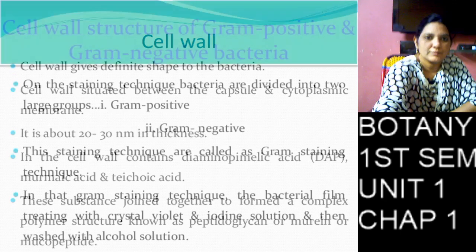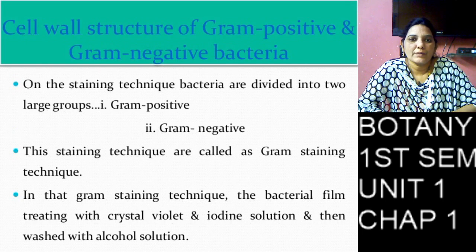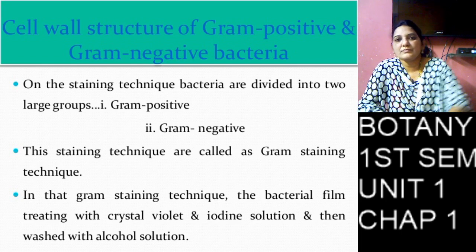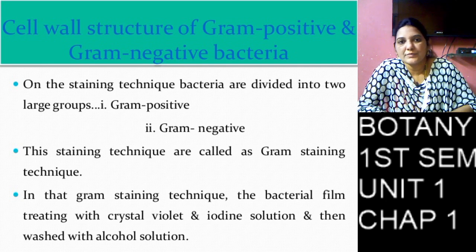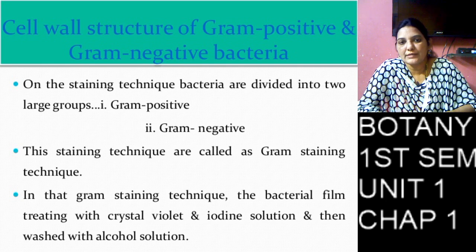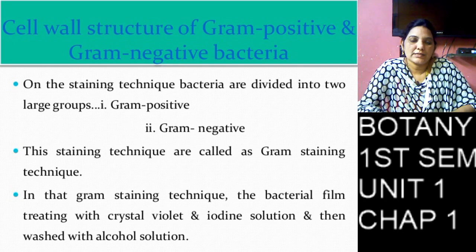Cell wall. So coming to gram positive bacteria and gram negative bacteria. The scientist Christian Gram divided bacteria into two types, gram negative and gram positive. The staining technique used is called the gram staining technique.